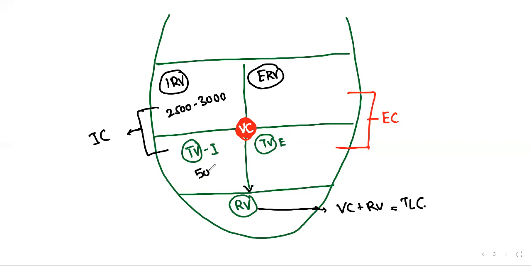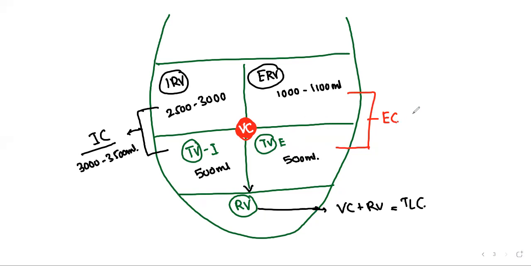What is TV? 500 ml. Then what is IC? Here we have to write 3000 to 3500 ml. So how much is the expiratory reserve volume? 1000 to 1100 ml. Okay.